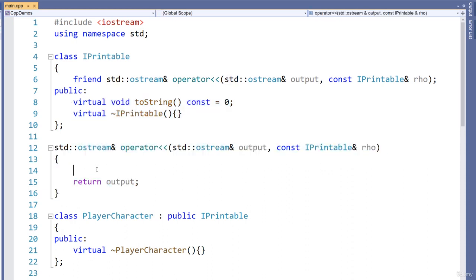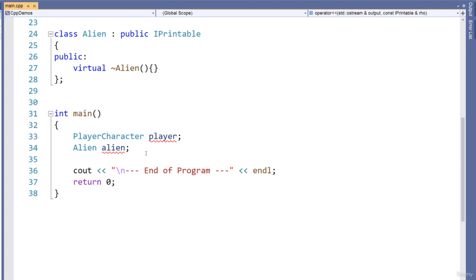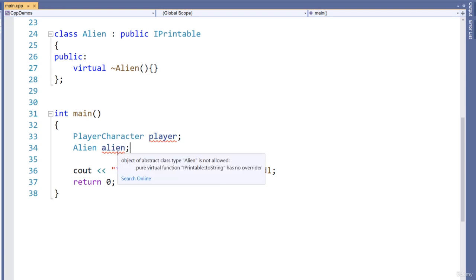Here we have the definition for the overloaded stream insertion operator. Now, if you think for a second, what do we want to do in here? Let's go back to main, for example, and you can see we'll actually get an error here. I construct player of type player character, alien of type alien, and we'll get an error. Those are currently considered to be abstract.